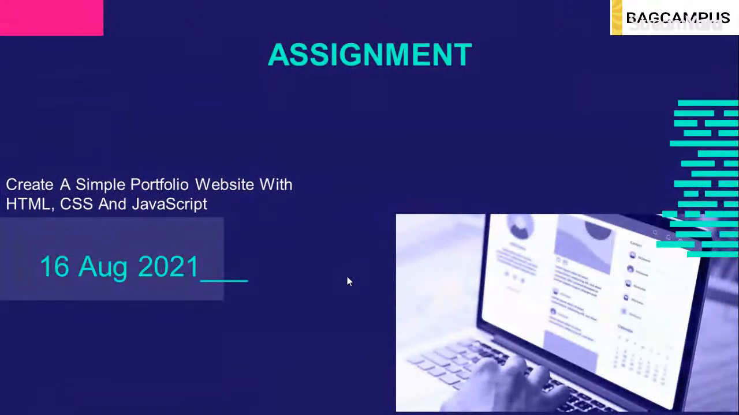What is the assignment? You have to create a simple portfolio website with HTML, CSS, and JavaScript. You have to submit it between 16 August 2021 and 31 August 2021. So that's a simple thing. What is a portfolio website? A portfolio website is a website which describes you. For example, I'm Rishabh Suryawanshi. I'm a student. I am an executive head at Bagcampus. I will write these things. I have created a lot of projects, so I will describe that. Where is my GitHub account link, what is my LinkedIn account link, what type of internship I have done. You have to just write these things about you.